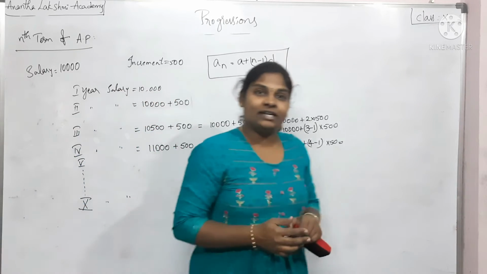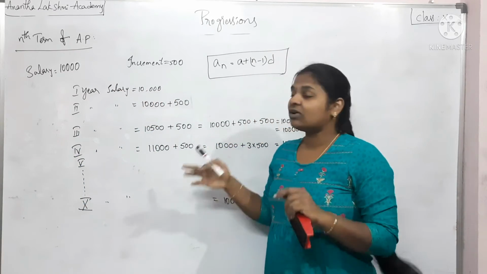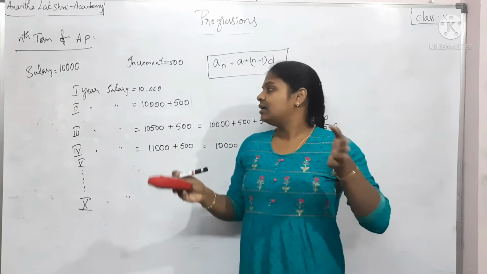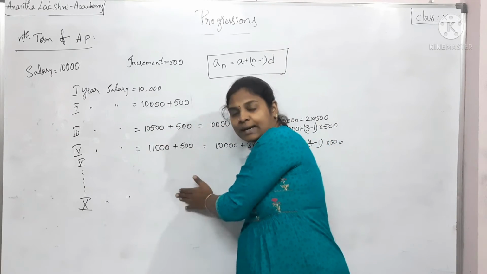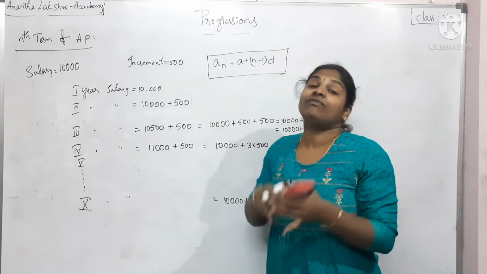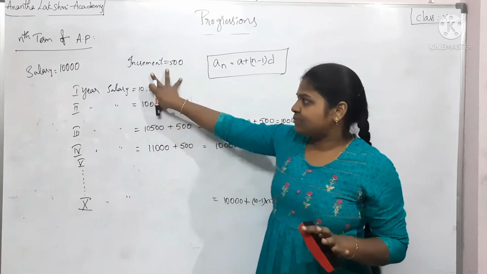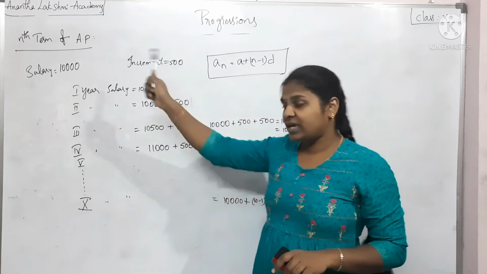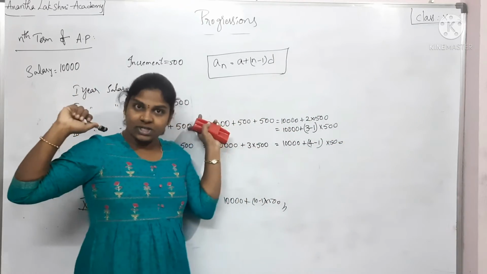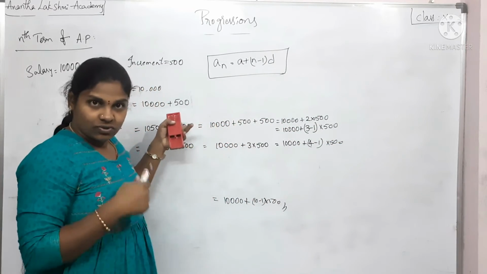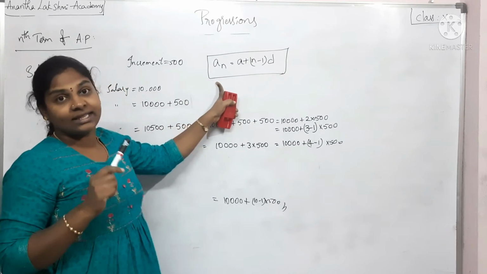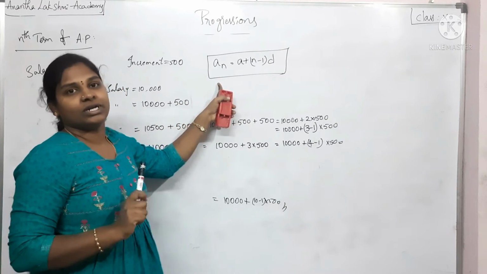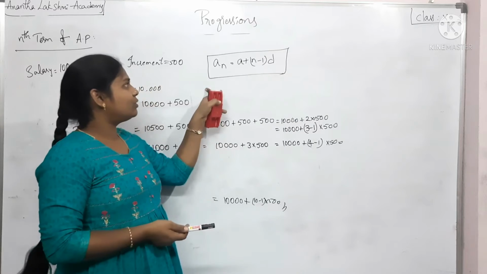Now you got the point where exactly this is used, to calculate some data over a period of time when this particular pattern is being followed. In such cases, we use arithmetic progression, and to figure out those calculations, you need the nth term of arithmetic progression. How do we calculate it?